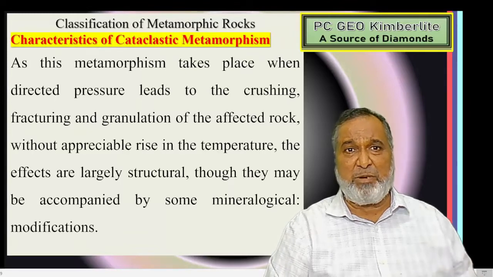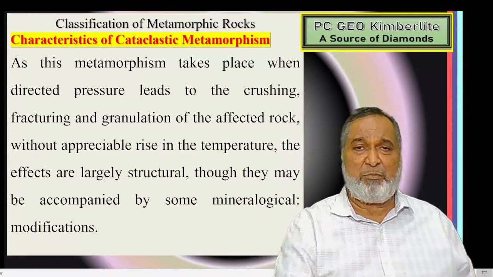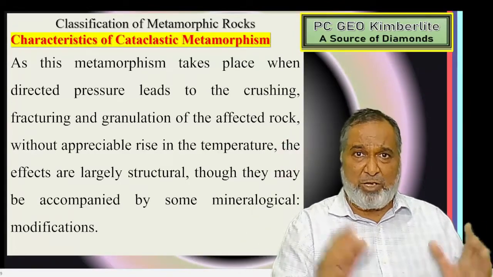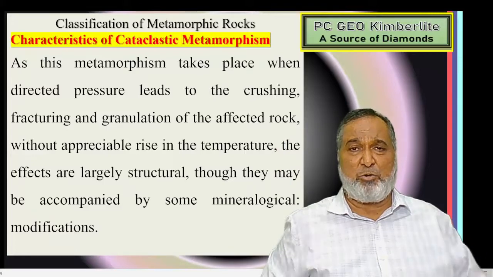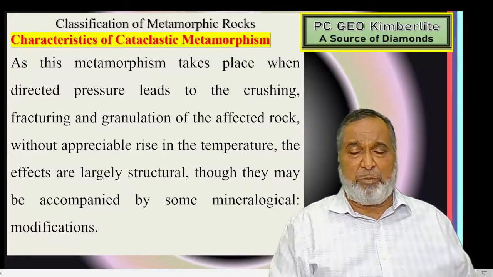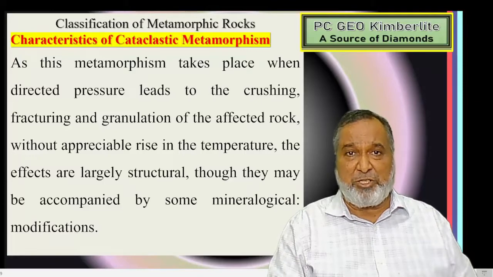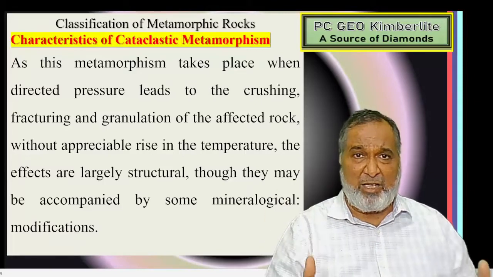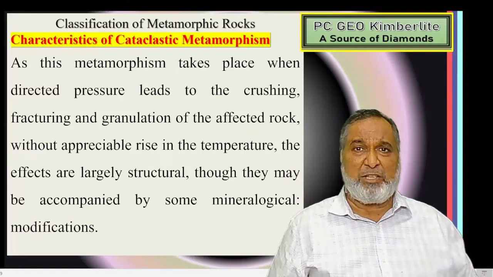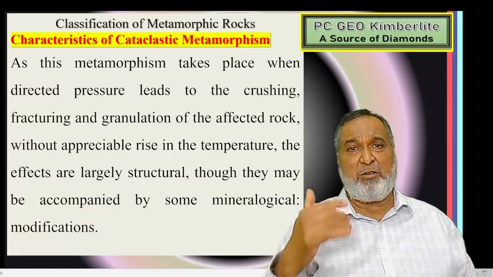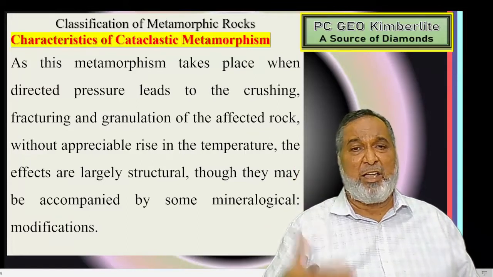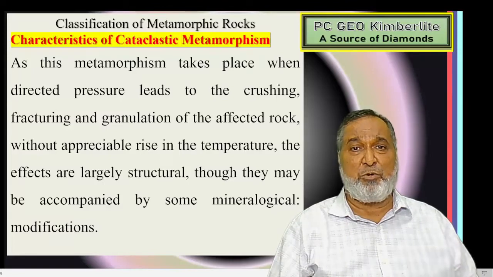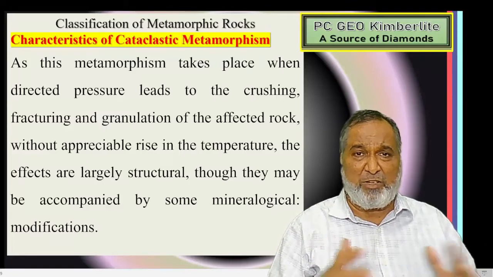Now the cataclastic metamorphism is brought about by directed pressure. The pressure has been divided into two categories: one is directed pressure and the second is uniform pressure. Directed pressure acts on the surface where it is very high, and as you go deep inside the earth, directed pressure goes on decreasing and ultimately the uniform pressure goes on increasing. And due to this, what is happening?